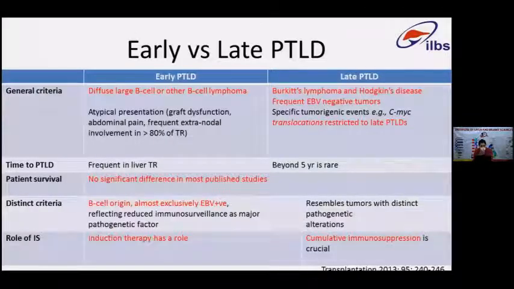There is a differentiation when we start describing these patients as early and late PTLD. Early PTLD, the most common definition, is onset in the first year after transplant, and late PTLD is after the first year. Early PTLD is predominantly diffuse large B cell or other B cell lymphomas, of B cell origin, which means you would primarily find EBV positivity in these cases. Late PTLD are predominantly Burkitt lymphomas and Hodgkin's lymphoma-like disease. I'll explain the different subtypes of PTLD later. They are frequently EBV negative, and translocations or other chromosomal aberrations are predominantly seen in late-onset PTLD.